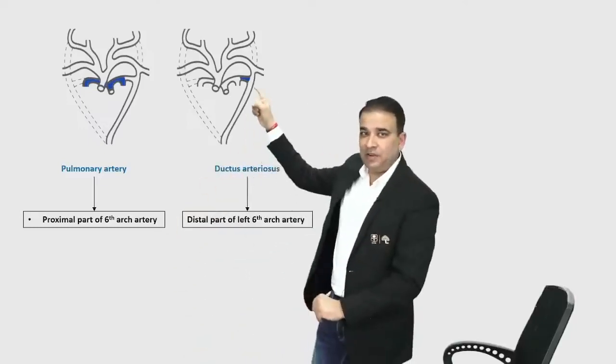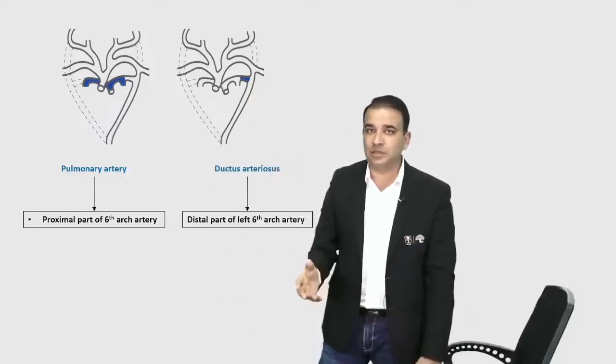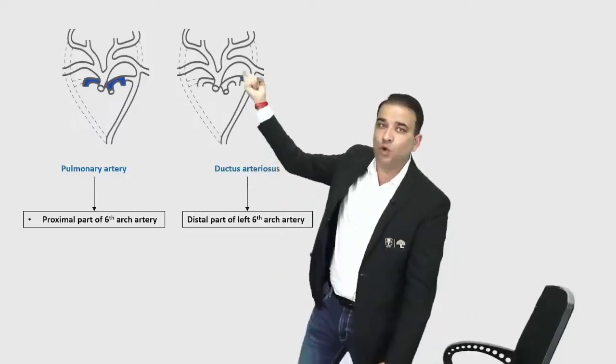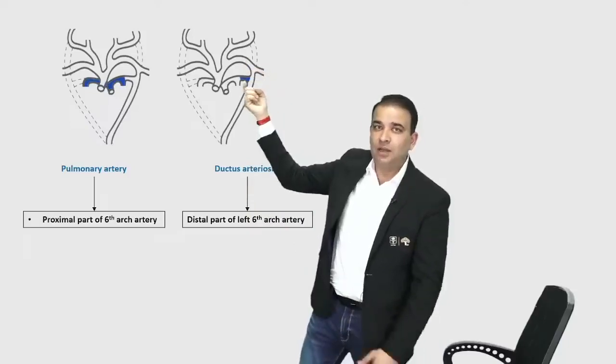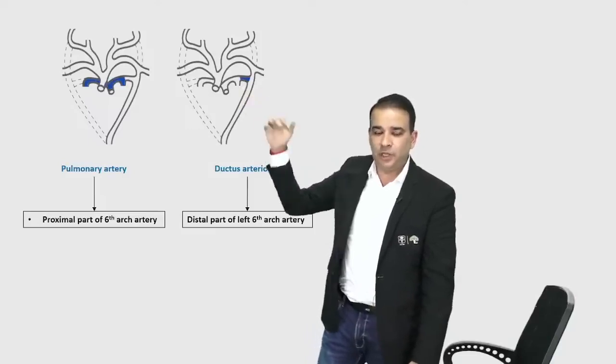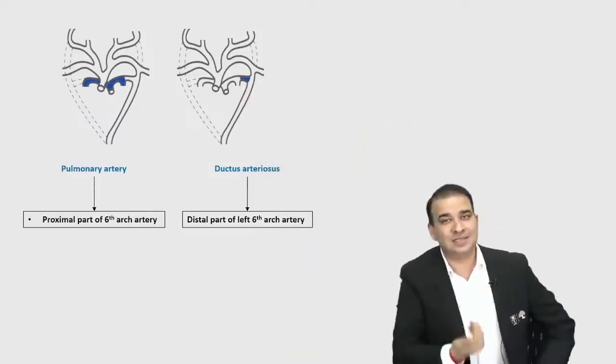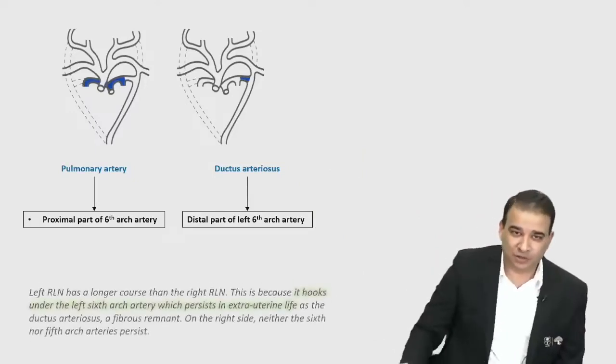On this side we have a ductus arteriosus, which in later life will persist as ligamentum arteriosum. So that nerve never got a chance to go above, and that still hooks below whatever the remnant or derivative we have of the distal part of sixth arch artery, and that's why you see the left recurrent laryngeal nerve longer. It is below the arch of aorta. It is passing under the ligamentum arteriosum.